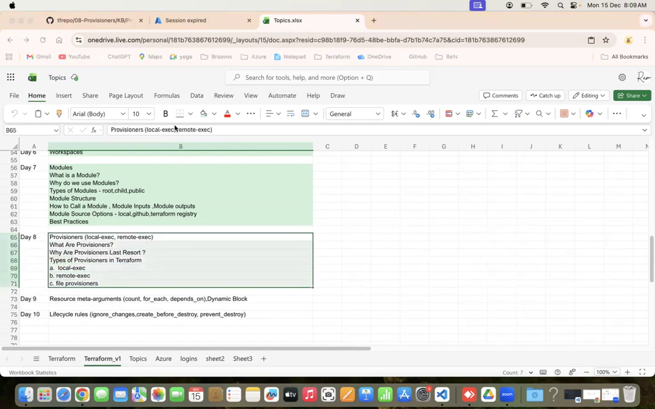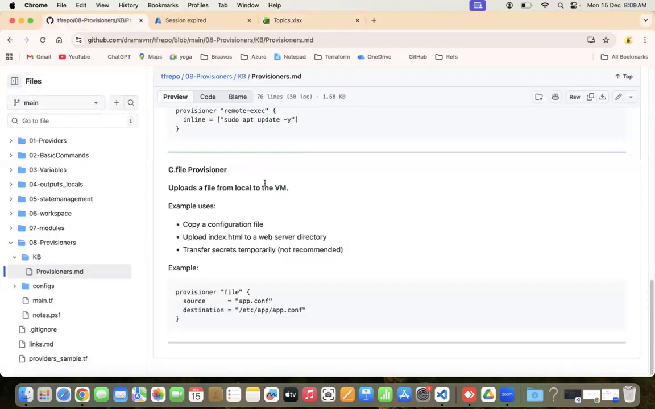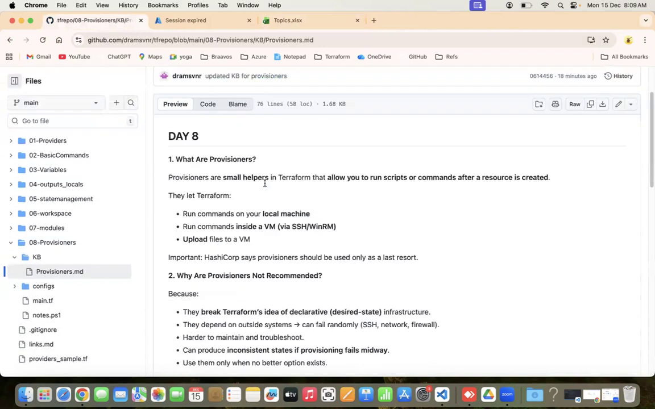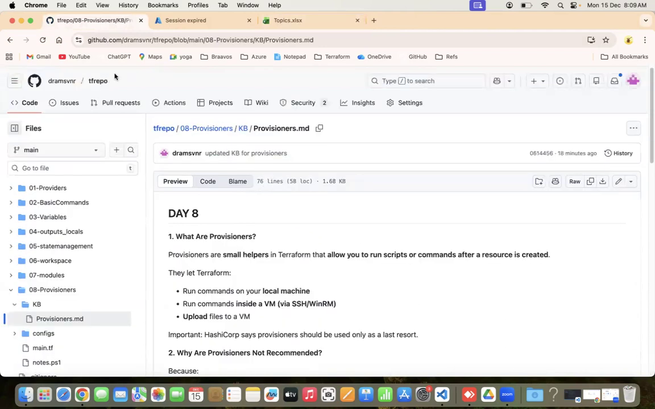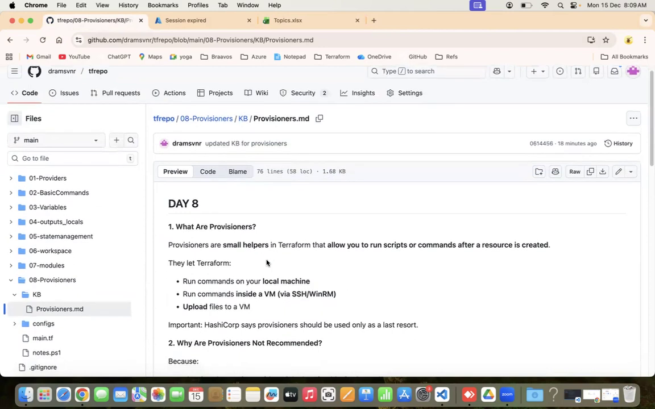First, some theory related to provisioners. So I have uploaded the content related to provisioners in the repo. Let's begin with day 8, provisioners. What are provisioners? Provisioners are small helpers in Terraform that allow you to run scripts or commands after a resource is created.